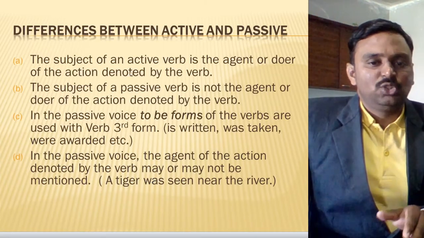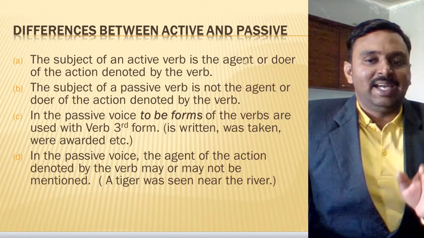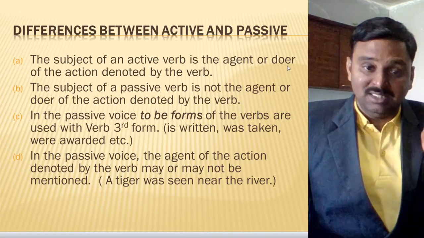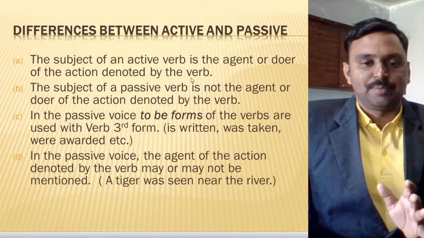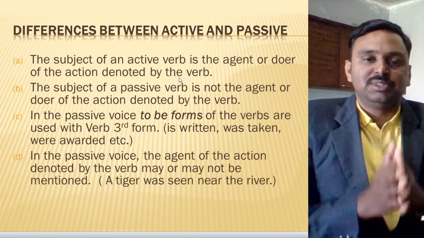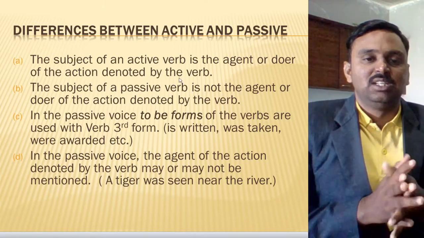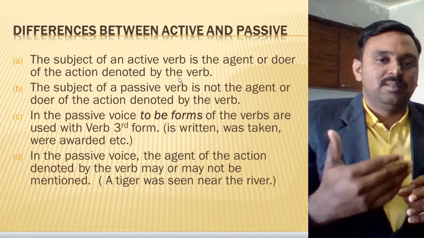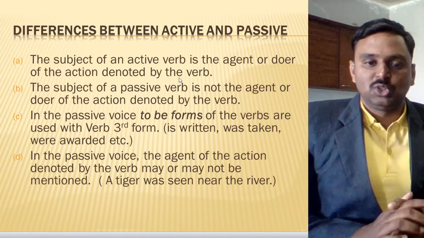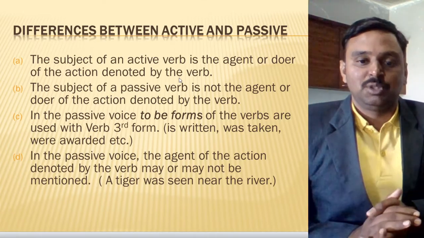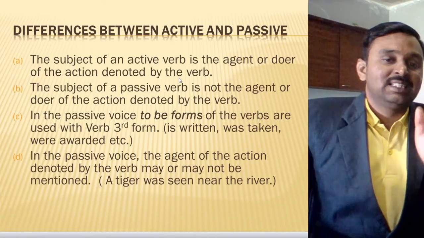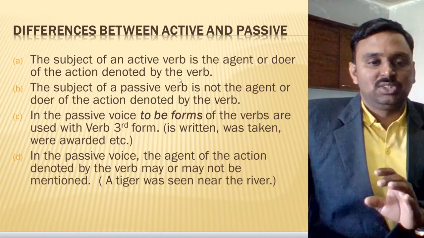The subject of an active verb is the agent or doer. Doer means the subject of the action denoted by the verb. So whatever verbs are given in active voice, they are strictly acted by the subject. So when the subject is acting upon a verb, it is an example of active voice, but exactly the opposite is happening in passive voice. How?